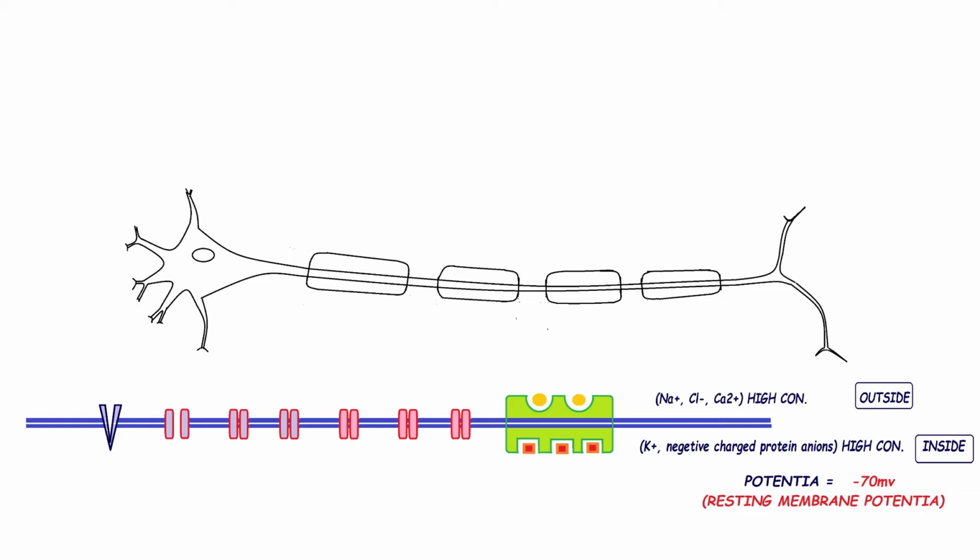ATP helps to flip the channel, and it will flip like this. And 3 sodium ions can exit from inside to outside and 2 potassium ions can enter from outside to inside at the same time. So it will work like this.